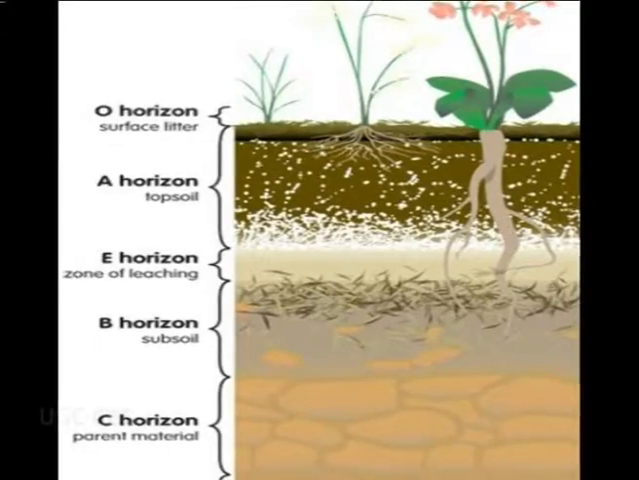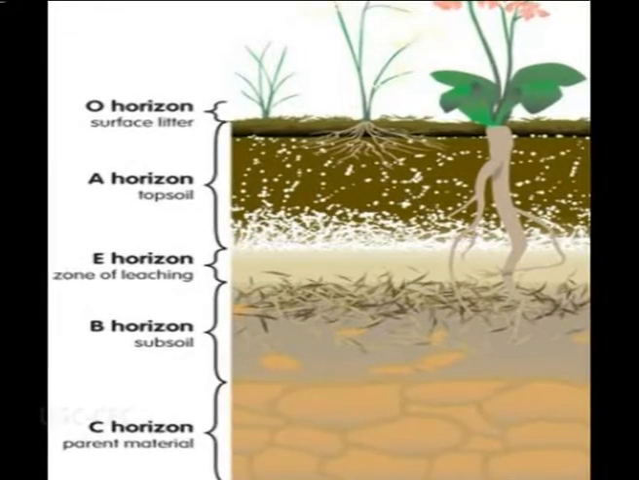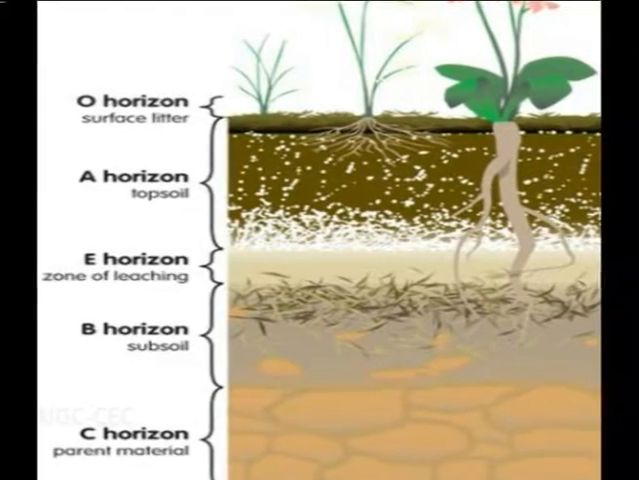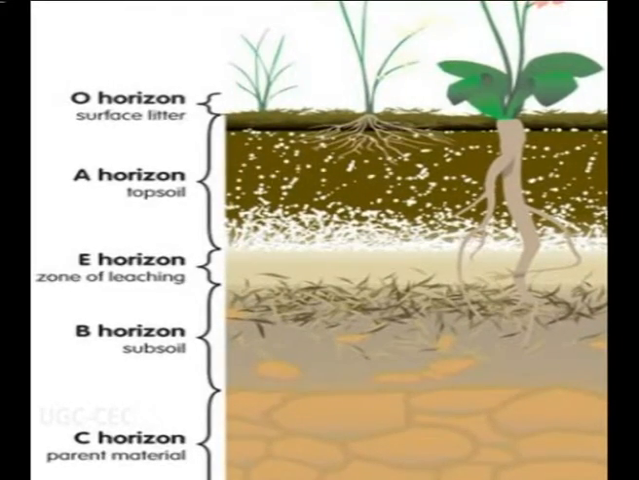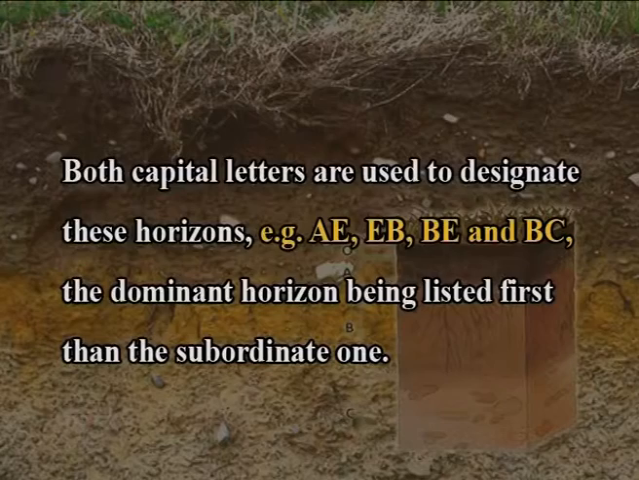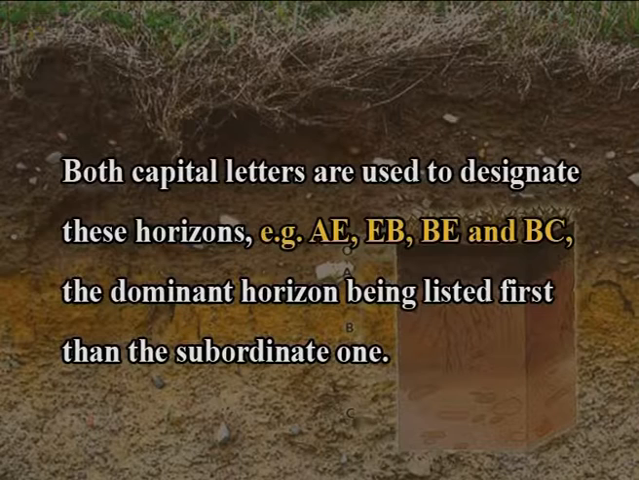These horizons are transitional between the master horizons, that is O, A, E, B and C. They may be dominated by properties of one horizon, but may also have prominent characteristics of another. Both capital letters are used to designate these horizons. Examples: AE, EB, BE and BC. The dominant horizon is listed first, then the subordinate one.